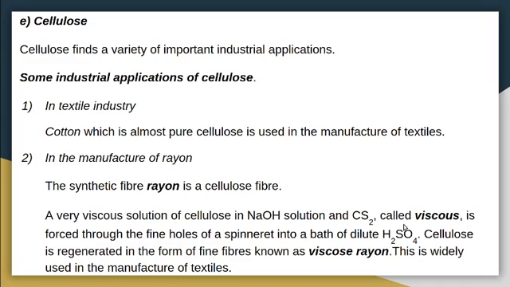Then cellulose is regenerated in the form of fine fibers known as viscose rayon. This is widely used in the manufacture of textiles. So rayon is used in the form of clothes.